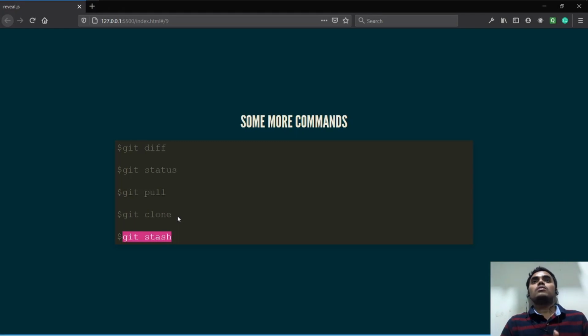Now git stash is also used for resolving merge conflicts. I would suggest you read about git stash on the internet. This is quite useful when you are working on bigger projects, where you are adding and committing so many things, but you store some things on your local machine. This was beyond the scope of today's video, so that's why I wanted to let you know that git stash exists, and I suggest you should read about it.